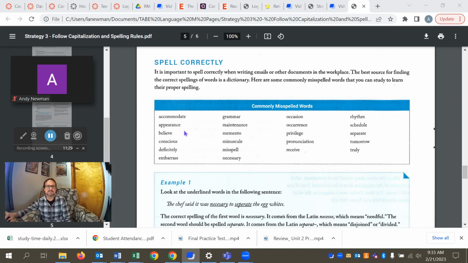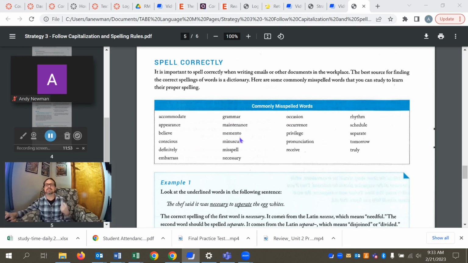Look at some of the patterns, like in accommodate, we have the ACC, that's a common prefix. In appearance, we have the APP, another common prefix. So looking through these words, many of them are misspelled because of the amount of double letters that appear within them. That's what you're going to see as you go through them.